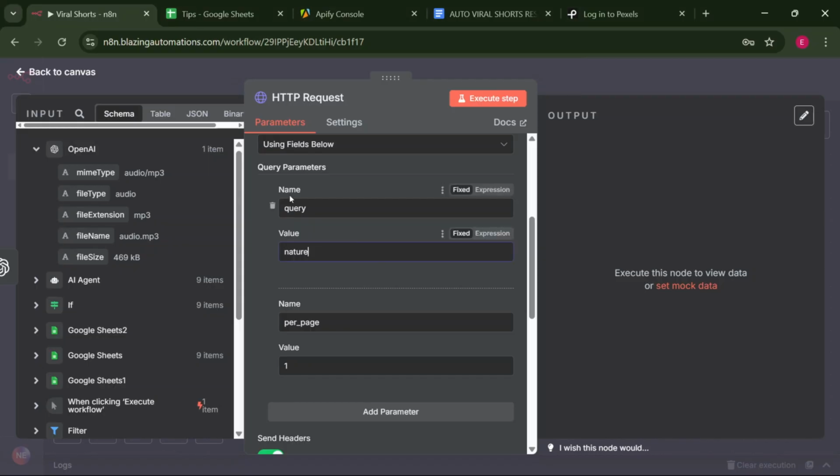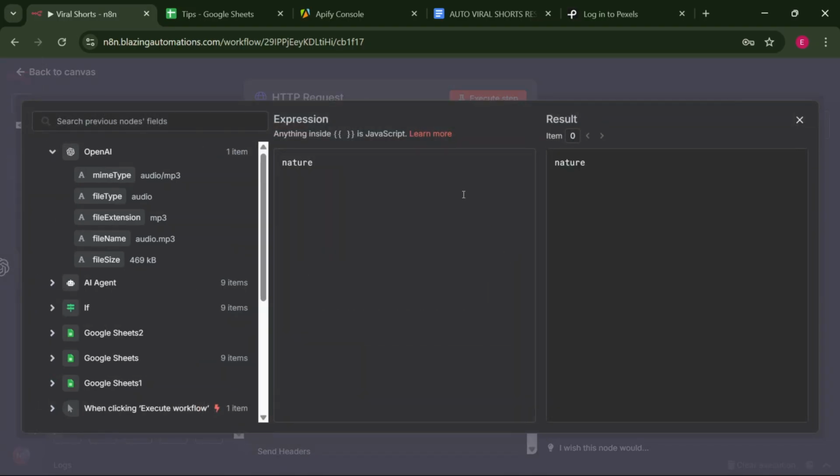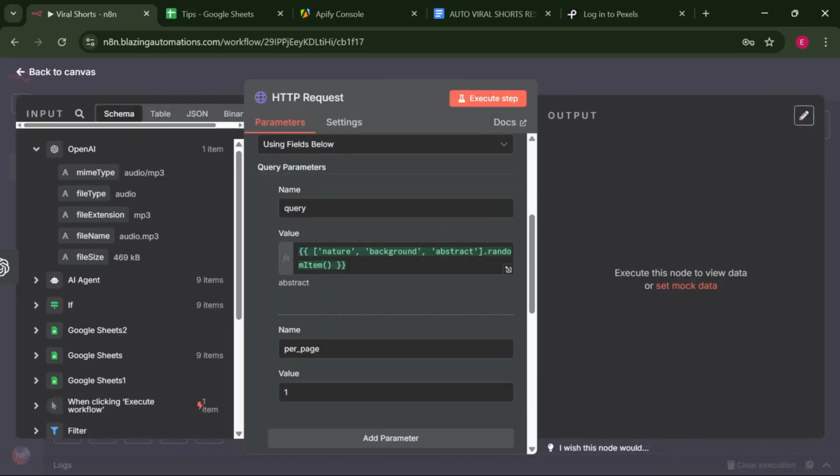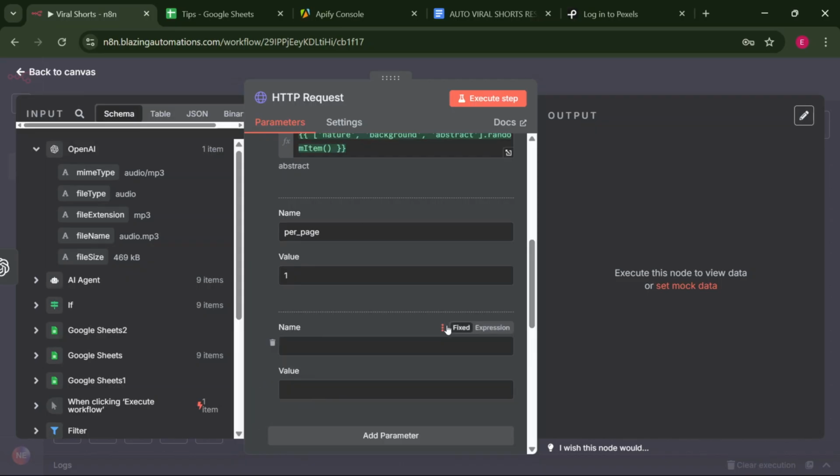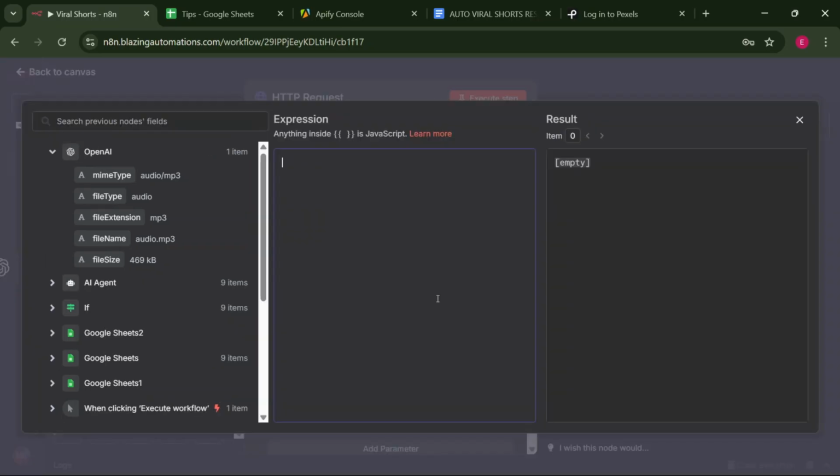Click on value here on the query, click on value and click on expressions tab, expand it, delete the nature and add in a code that looks something like this. As you can see, this code has got a list of 3 types of videos that can be found on Pexels. It can be nature, about background or abstract background. So again, we are also going to randomize the page to make sure that it doesn't only pick page 1. We're going to add another parameter and we're going to name that parameter page. So copy this kind of code and paste it in your expressions tab and close.